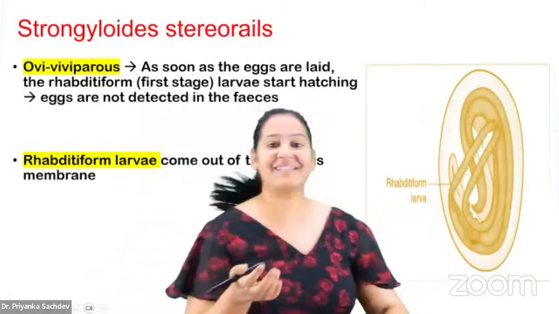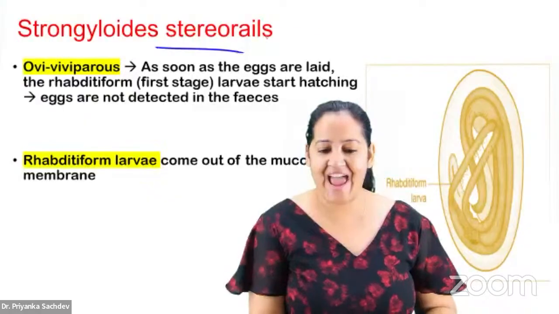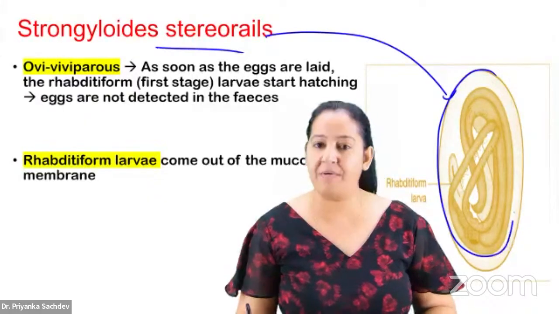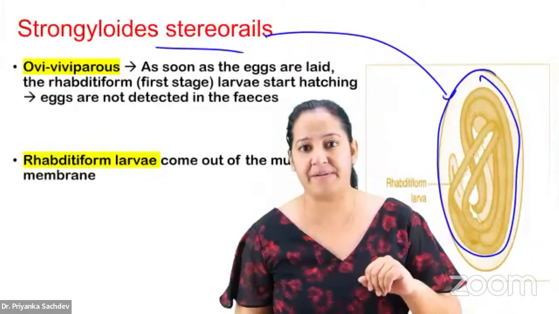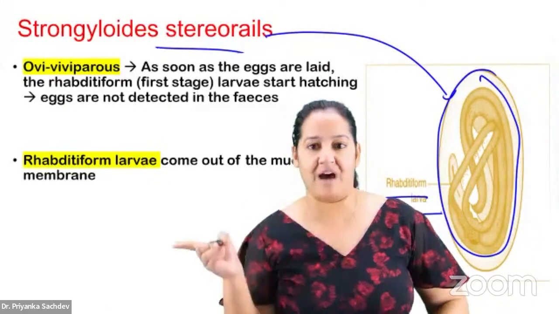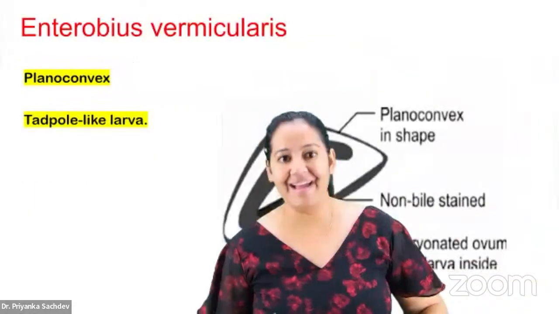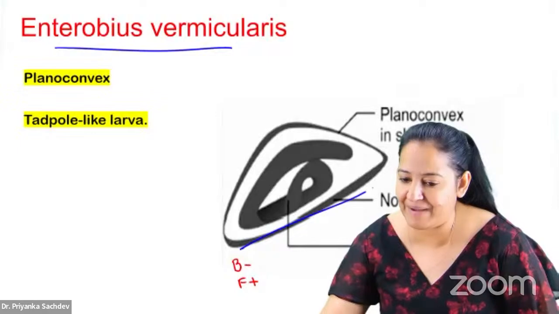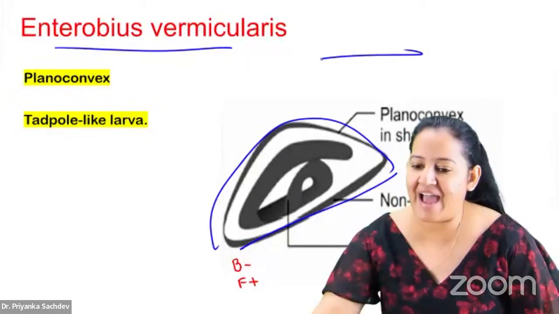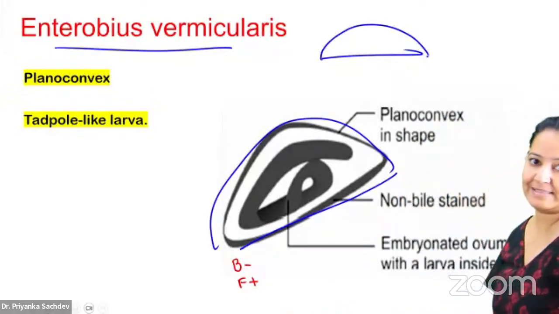ठीक है. The next is the Strongyloides. Strongyloides के egg में already larva, rhabditiform larva, बन गया. As soon as the egg comes out, it will hatch. It is ovoviviparous. So you can see the rhabditiform larva inside the egg. And Enterobius vermicularis. In the Enterobius vermicularis, the shape is typical. It is plano-convex. The shape of the egg is like this. Plano-convex. Appreciate the egg.